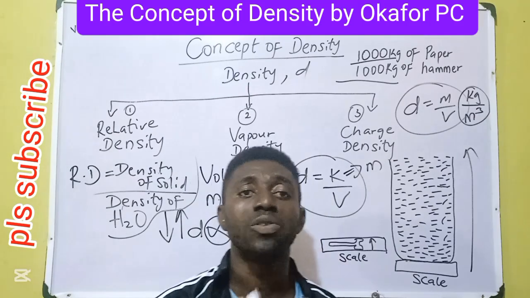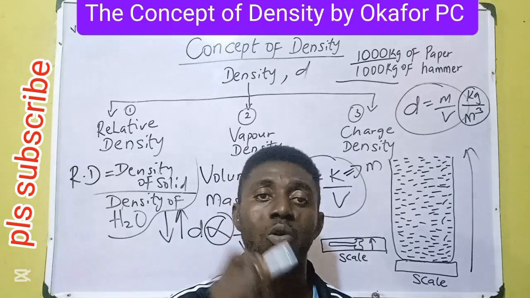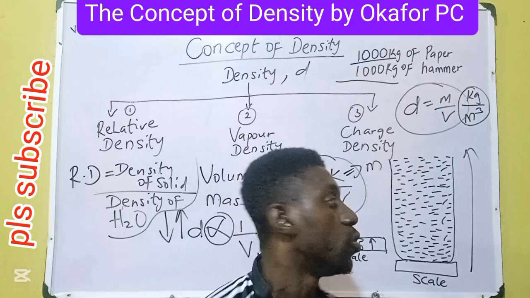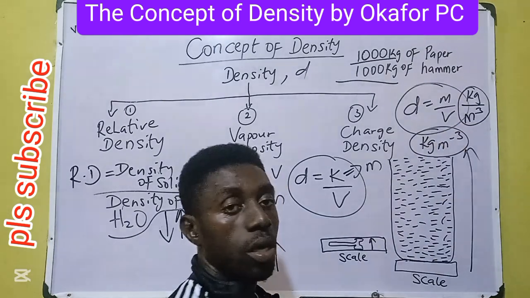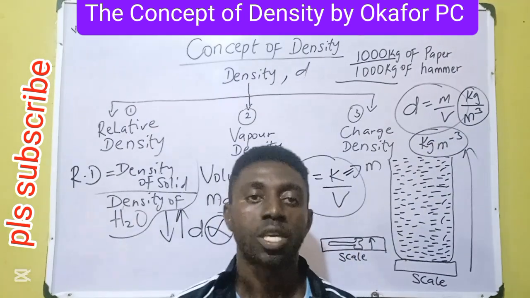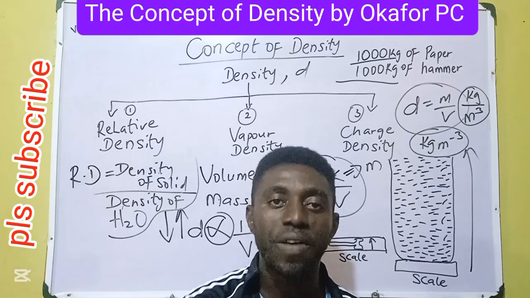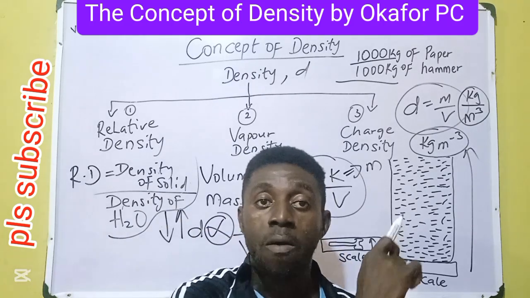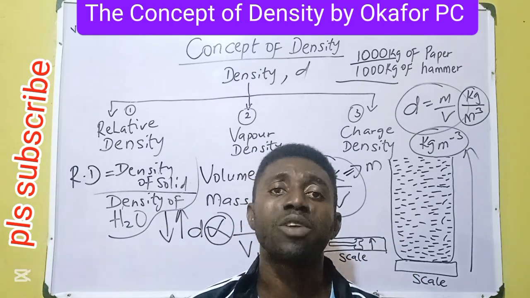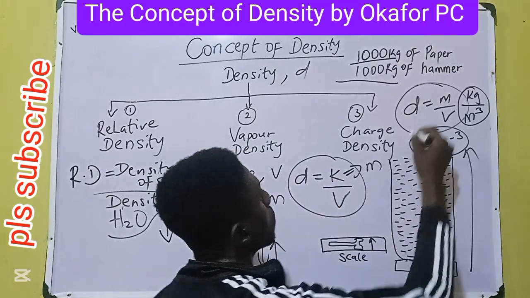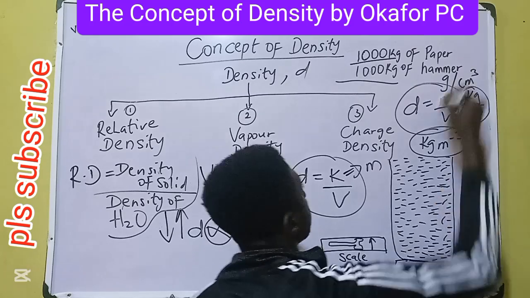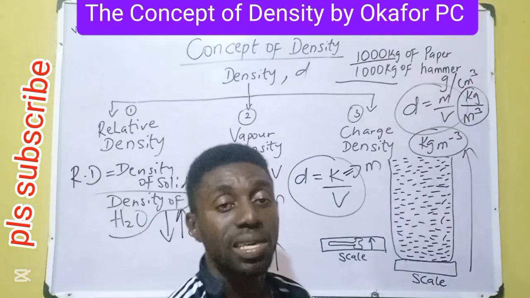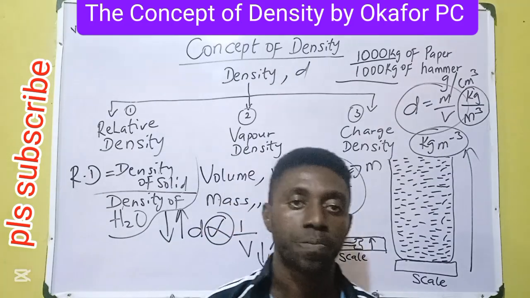Therefore, the SI unit for finding density is kilogram per meter cube. Kg for mass, per for over, m cube for volume. We can also have other units like gram per centimeter cube.